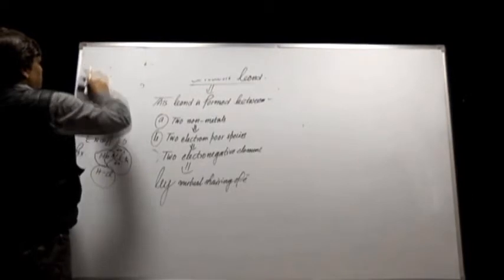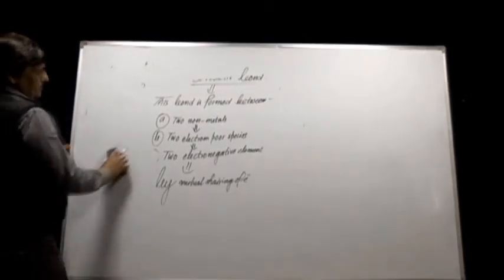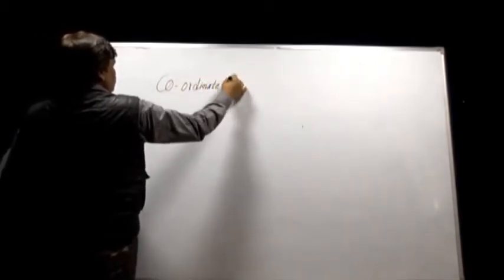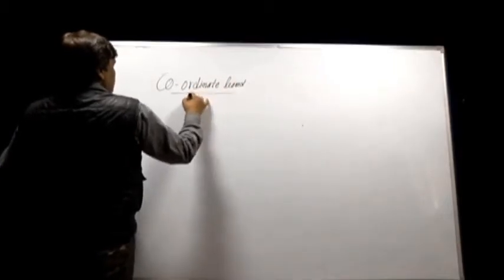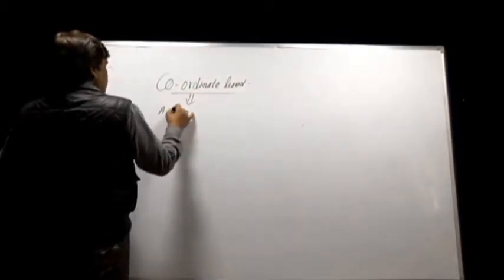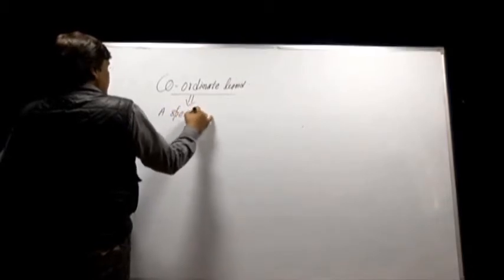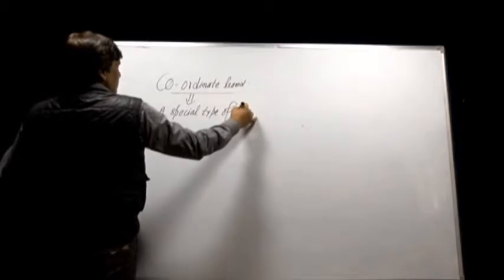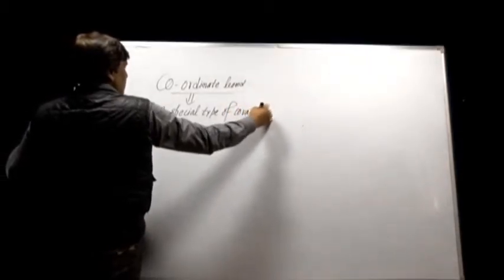So the third bond, that is the coordinate covalent bond, coordinate bond. This bond is a special type of covalent bond.